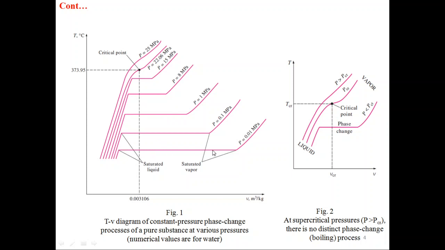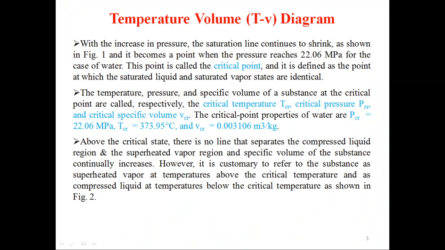So this line goes on shrinking as the value of pressure increases, and there is one situation at which this line will become a point, and this point is known as critical point. Above this point we are having supercritical region, and it becomes a point when pressure reaches 22.06 megapascal for the case of water. This point is called the critical point, and it is defined as the point at which the saturated liquid and saturated vapor states are identical.